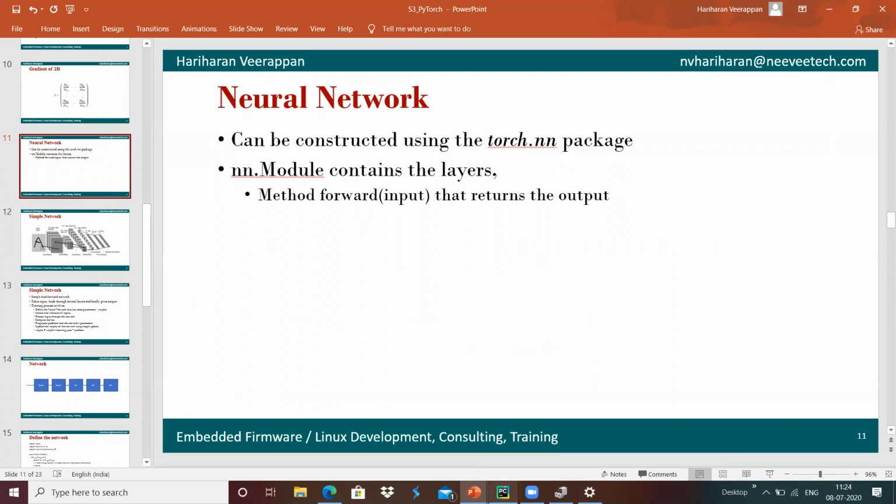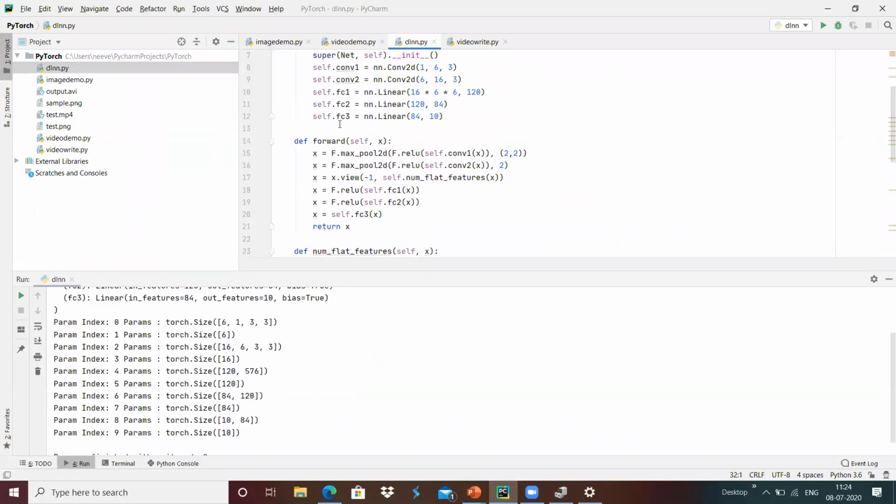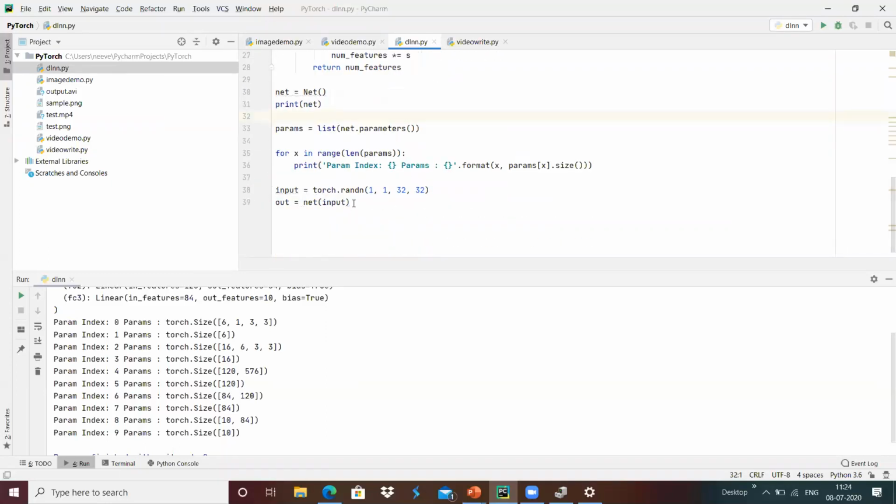Here we have overridden the forward function and done our own manipulation with two numbers of two-dimensional convolution and three numbers of linear layers, and it returns the output. Whatever output is returned by forward, we will receive in the output.